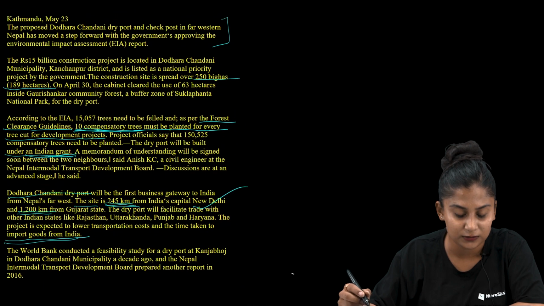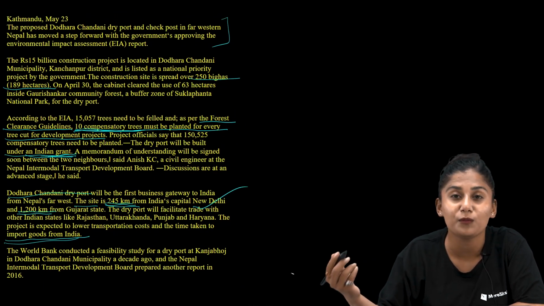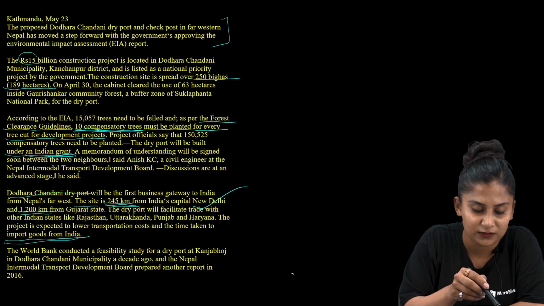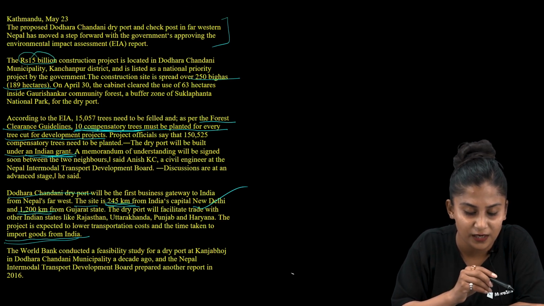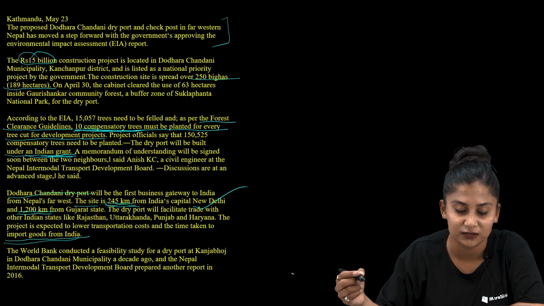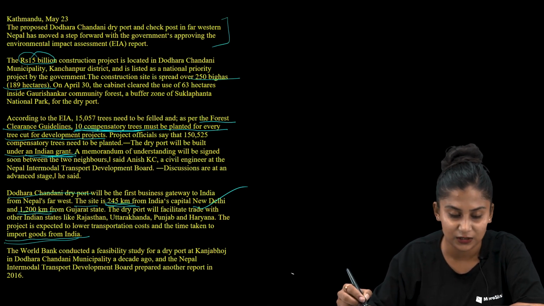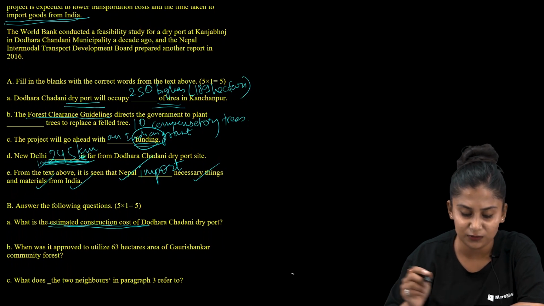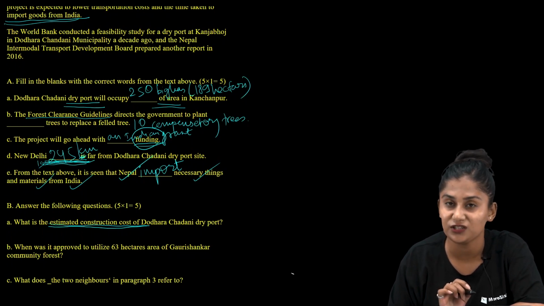Let us find out the numbers over here. I can see a number in the very first line of the second paragraph. It reads, the rupees 15 billion construction project is located in Doraha Chandni municipality, Kanchanpur district. So the cost is 15 billion. What is the estimated construction cost of Doraha Chandni dry port?